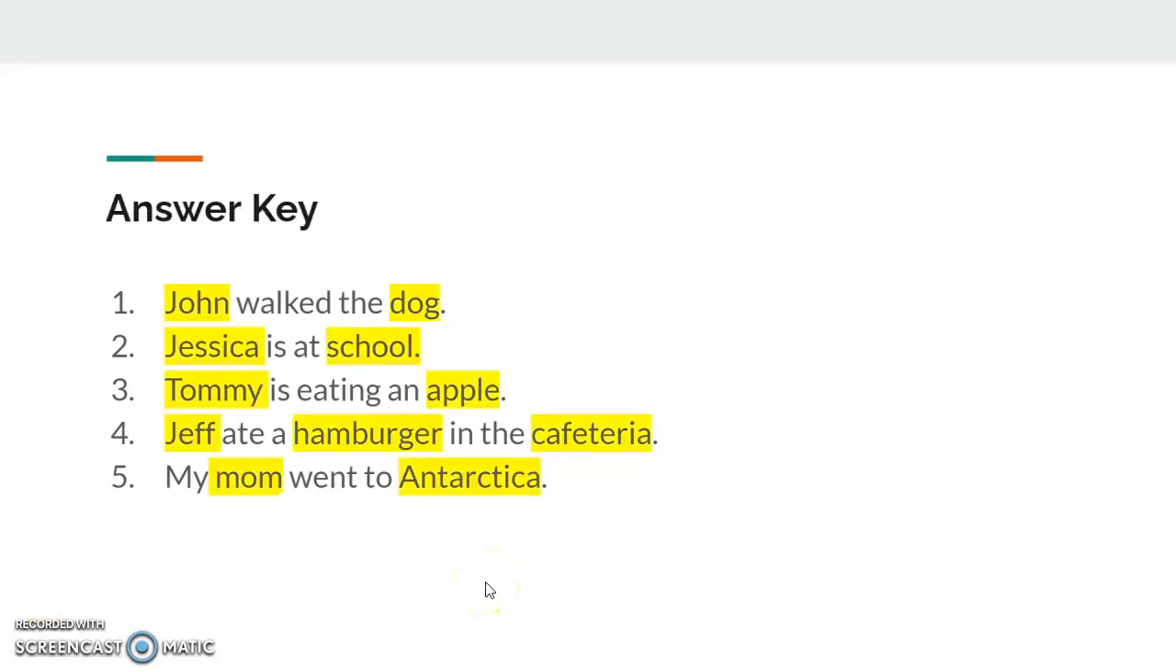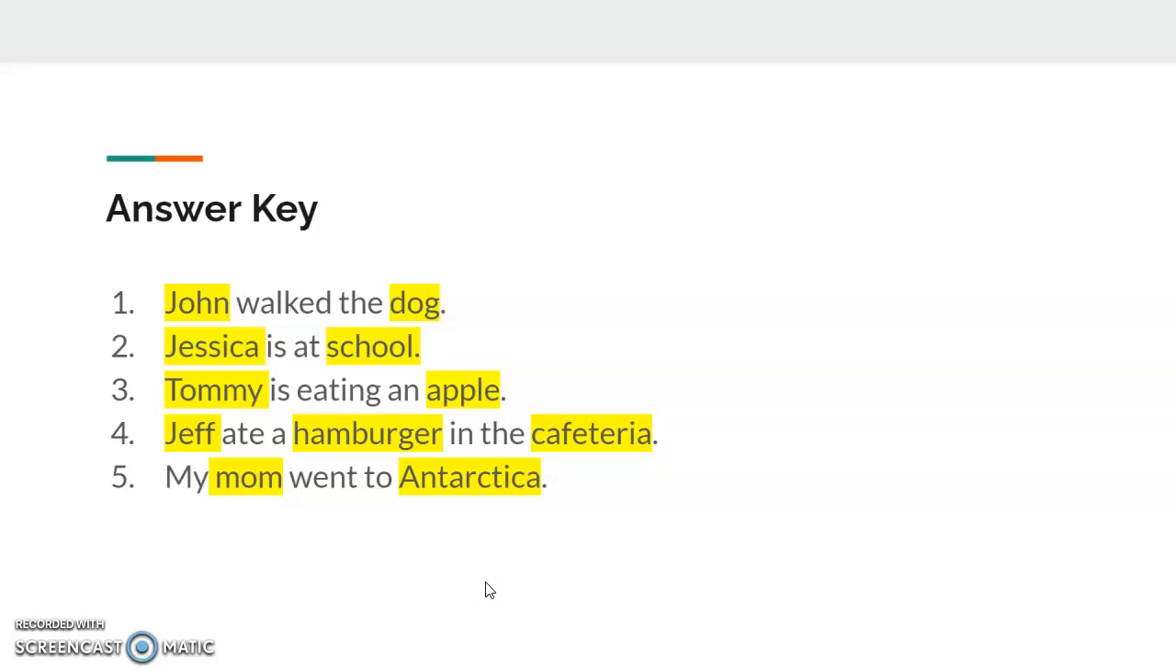So for the first sentence, we have John walked the dog. John and dog are the 2 nouns in the sentence because John is a person and dog is a thing or an animal, right? And then for the second sentence, we have Jessica is at school, Jessica being a person and school being a place you can go to. So remember, nouns are person, places, or things. Number 3, we have Tommy is eating an apple, Tommy being a person, apple being a thing.